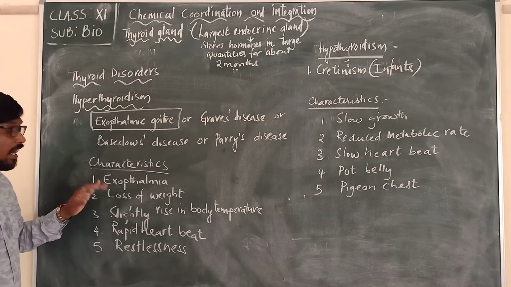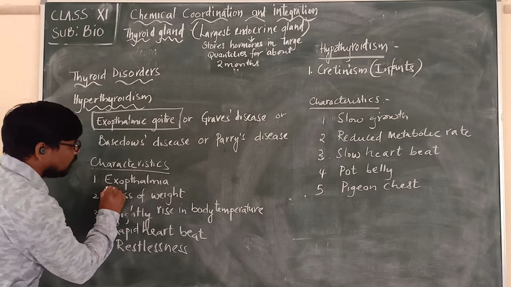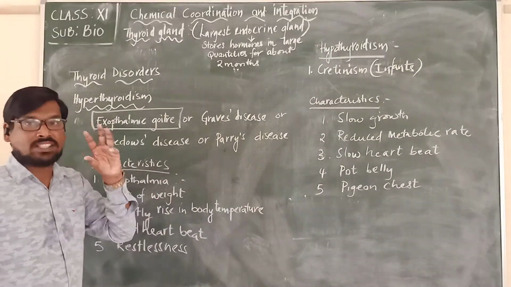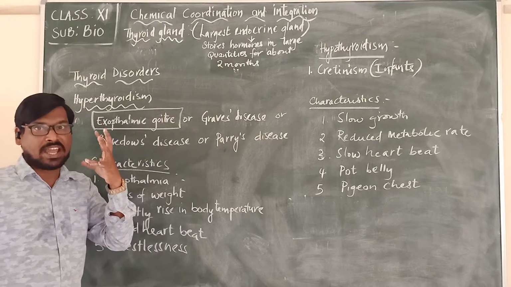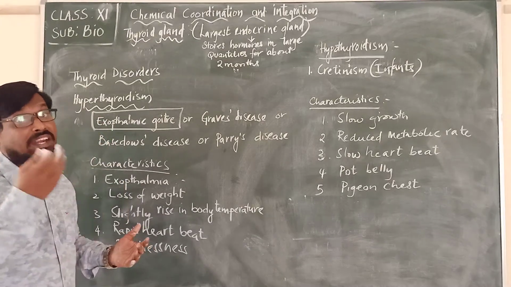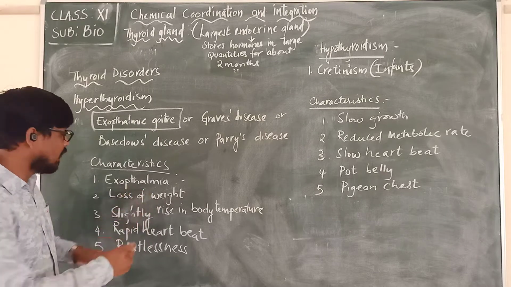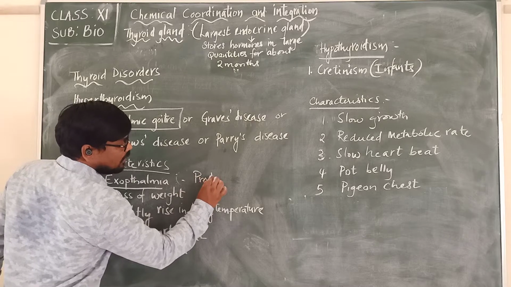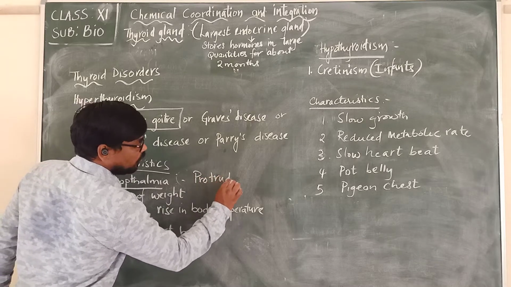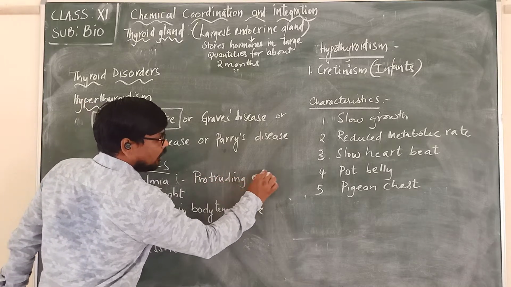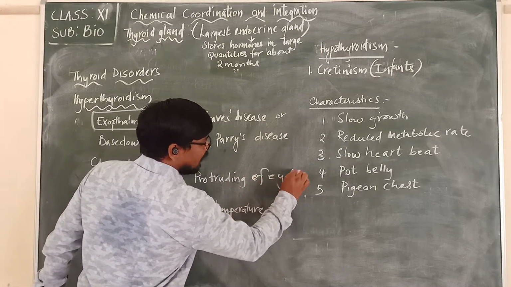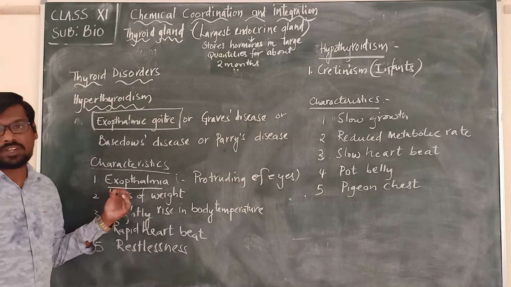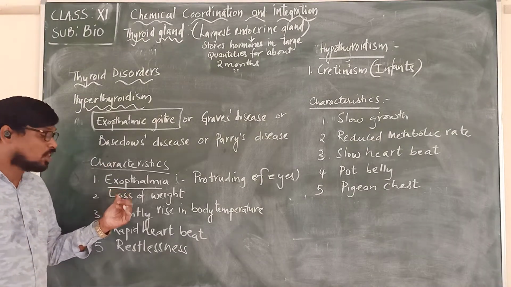If it is produced in less quantity, it will lead to what? Exophthalmia. Means what? The eyes will be protruding. The eyes will be enlarged in size due to the accumulation of fluid behind them. So here exophthalmia means protruding of eyes, and we call it exophthalmia. It is due to the accumulation of what? The fluid. And in these individuals, they also lose weight.